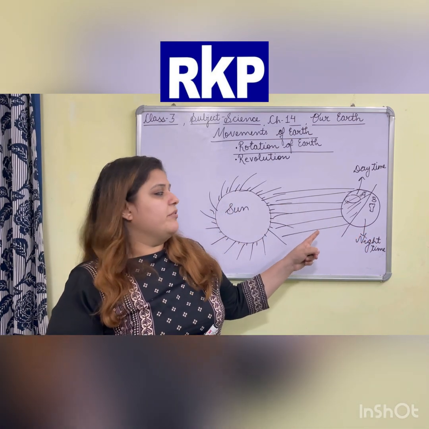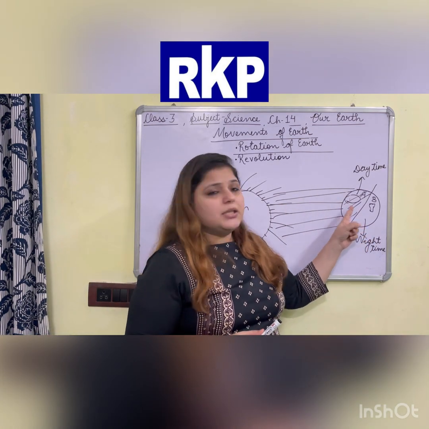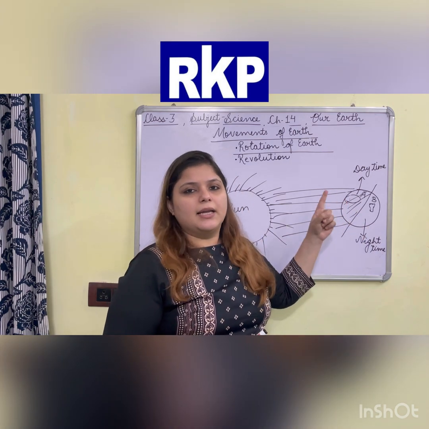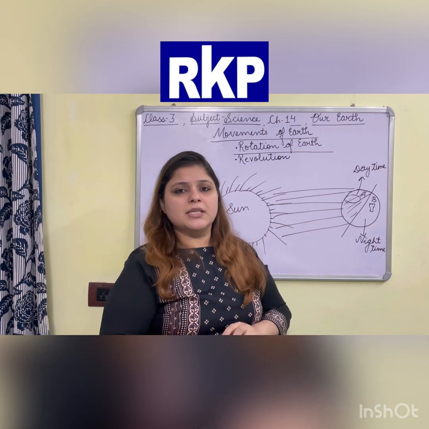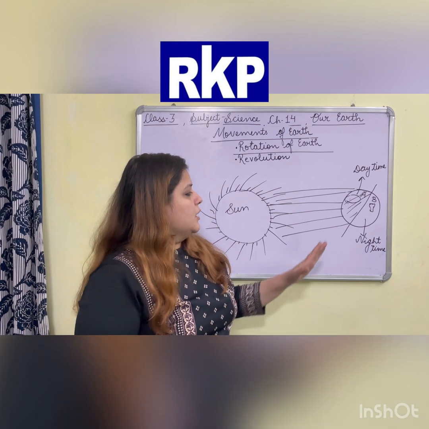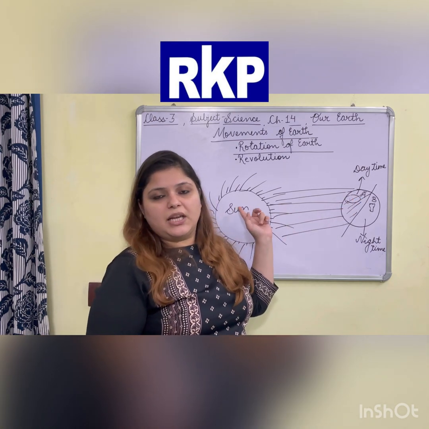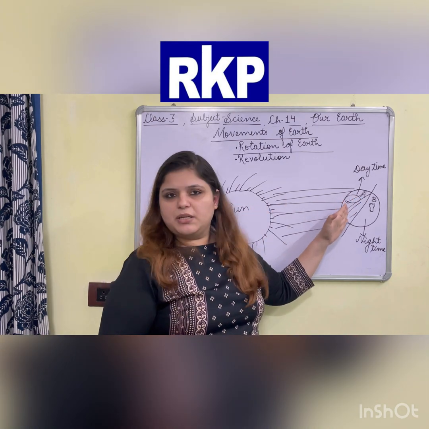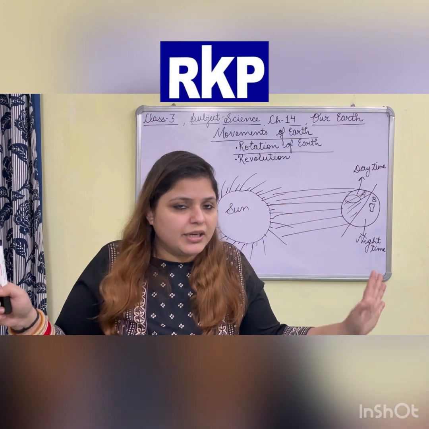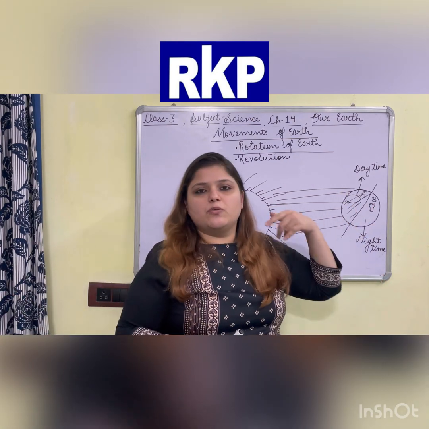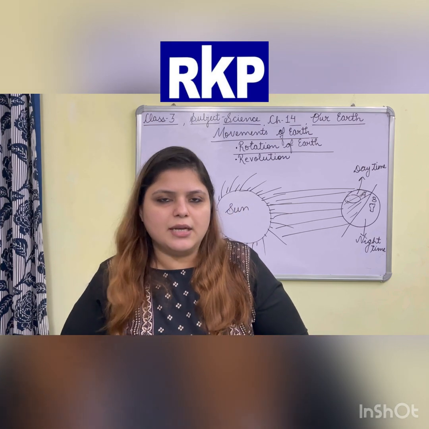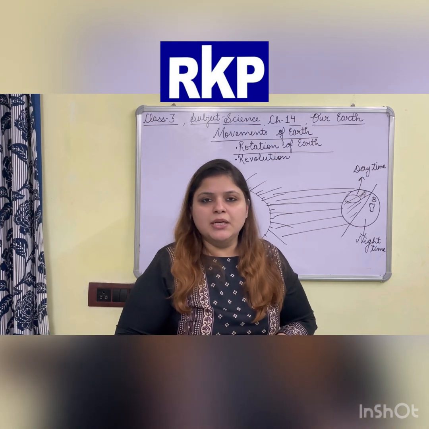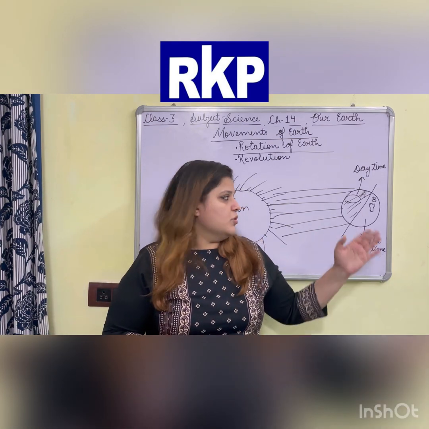Suppose earth stops rotating, that is, earth stops moving like this. So what will happen? The portion which was receiving the light of the sun, which was experiencing day, will forever have day, and the portion which was not receiving the light of the sun, which was facing night time, will always face night time because earth has stopped.